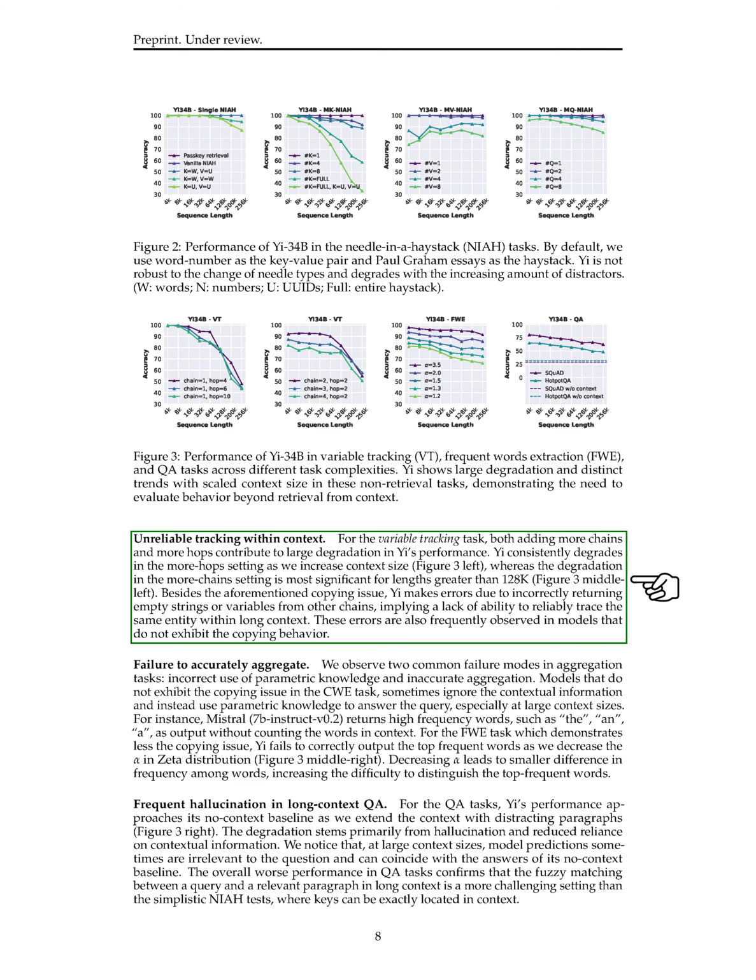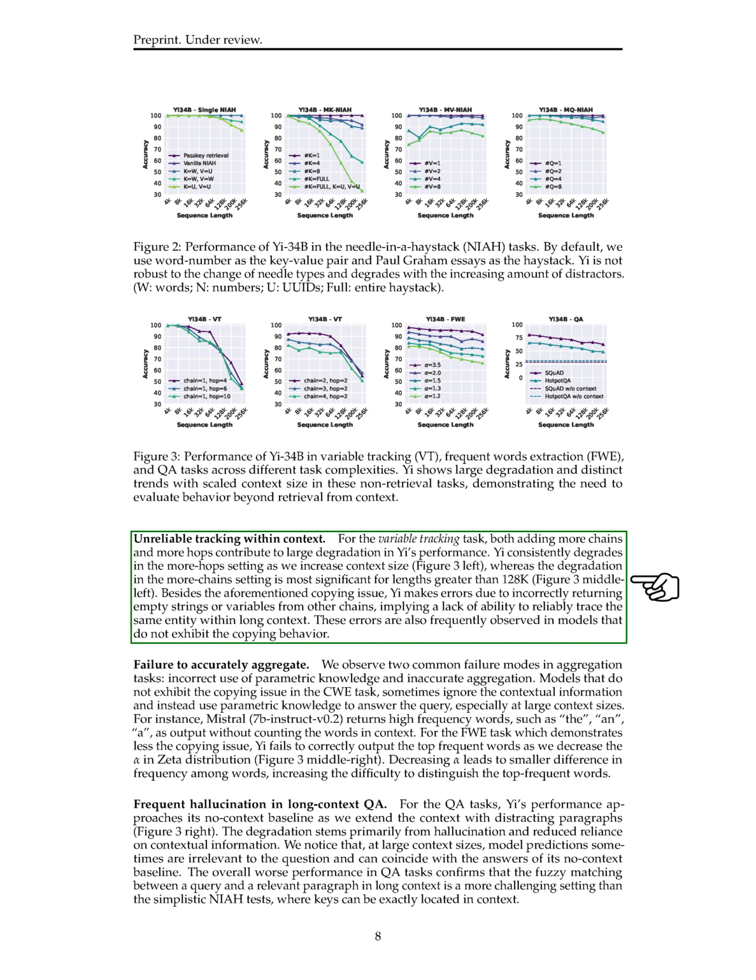Furthermore, in tasks involving variable tracking, increasing the number of chains and hops led to a significant decrease in our model's performance. Errors were made due to returning empty strings or variables from incorrect chains, indicating a lack of ability to accurately trace entities within long contexts. These errors were also present in models that did not exhibit the copying behavior.